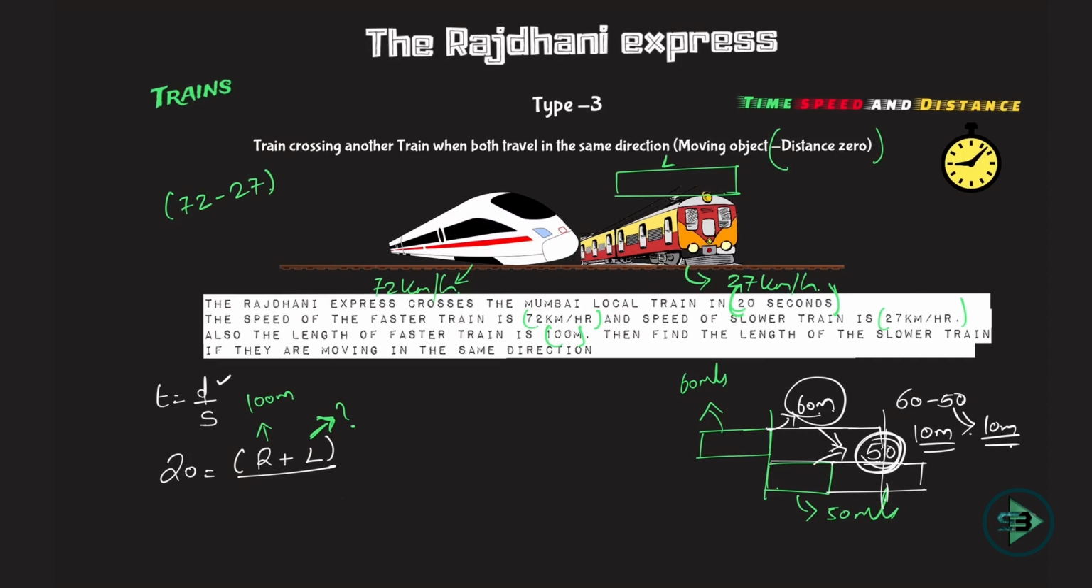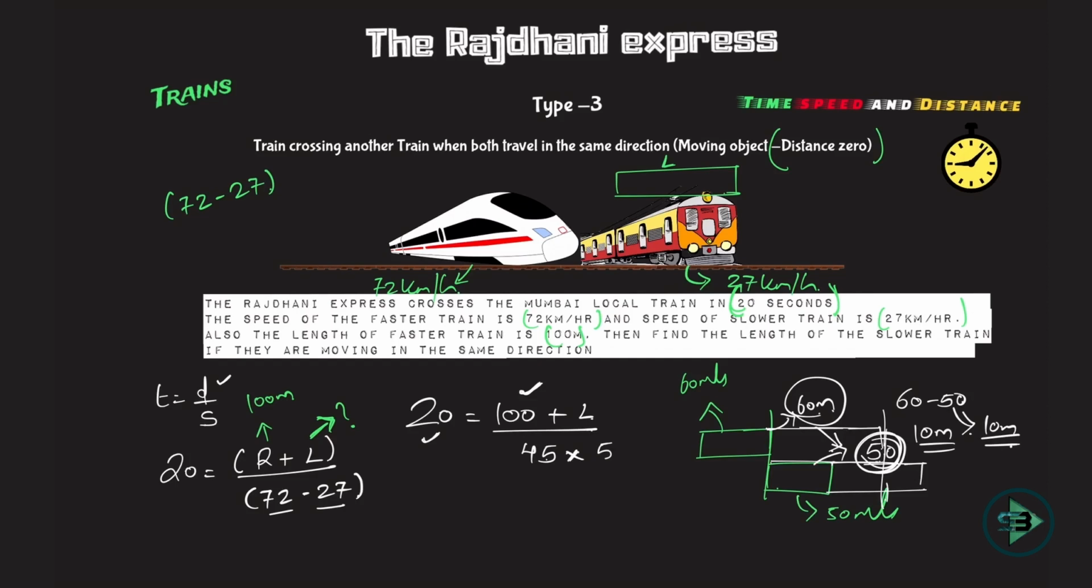So I'll subtract the speed as 72 minus 27. And that's it. Now I get to my answer. This is 20. This is 100. This is plus L, the length of the local train. 72 minus 27 is nothing but 45. But the problem here is that this is time in seconds. Distance is in meters, but the speed is in kilometers per hour. I need to convert this to meters per second because 72 and 27 are in kilometers.